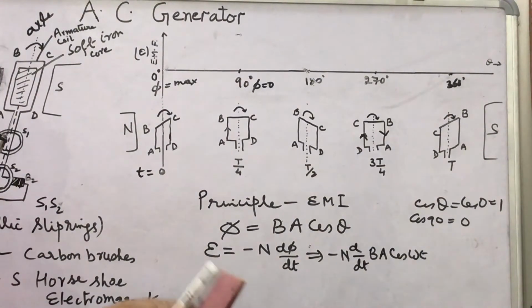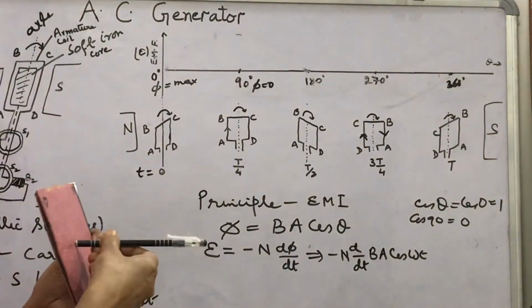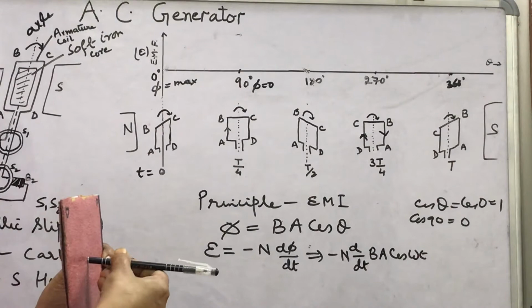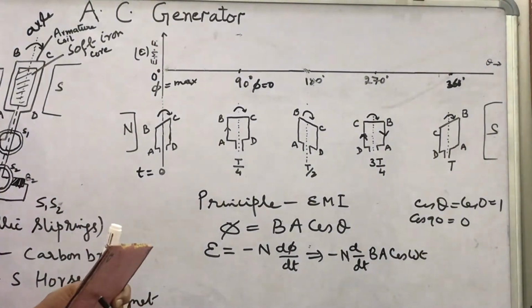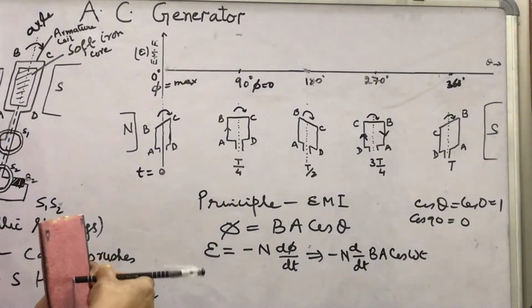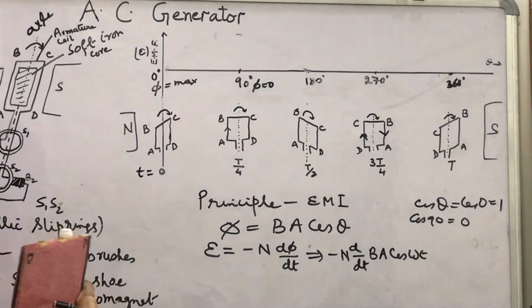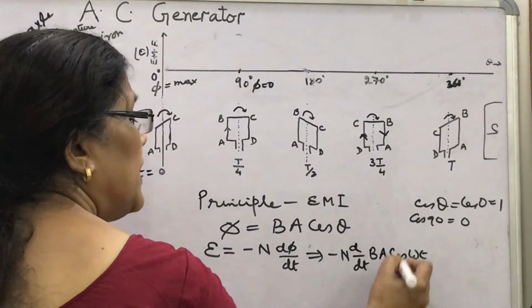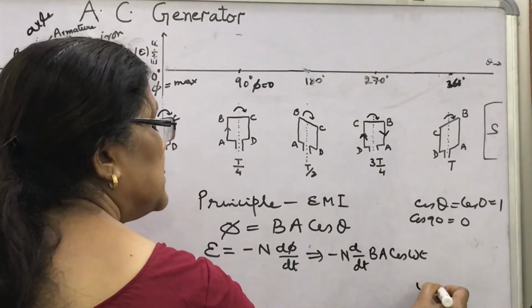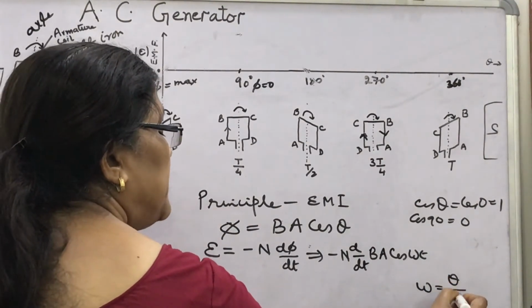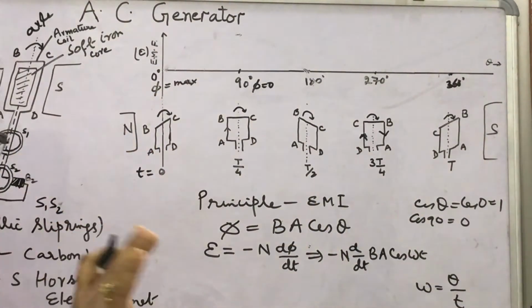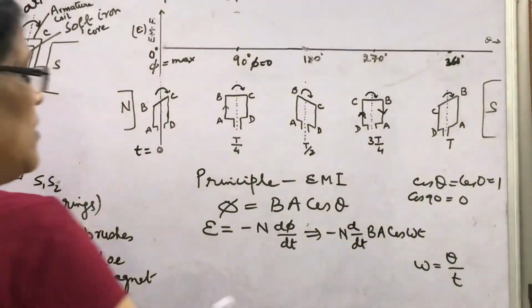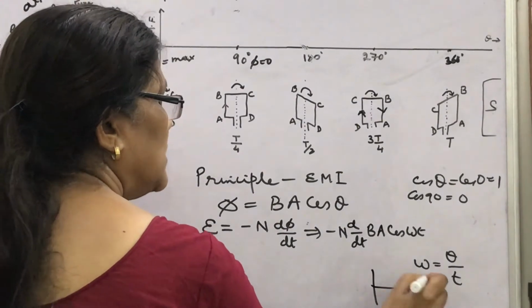What is this omega? You know, if the coil has this area vector, and if the coil is rotated by theta, then the area vector will also be rotated by theta. How will you show that? Earlier the area vector was in this position.